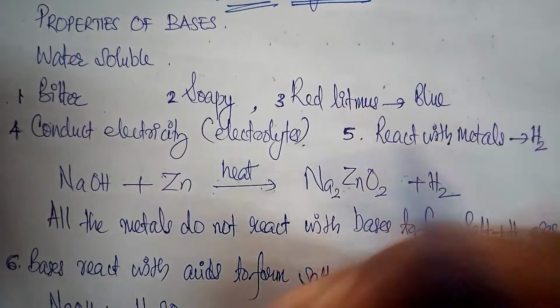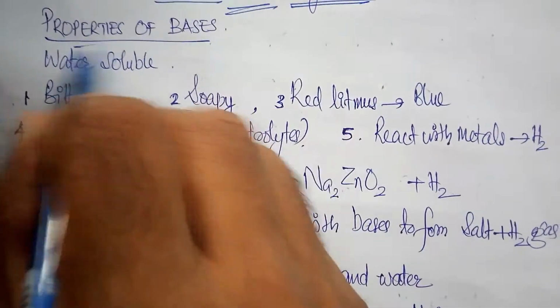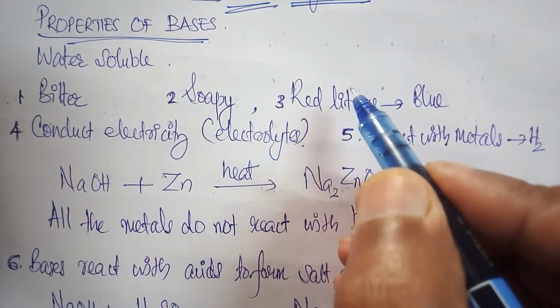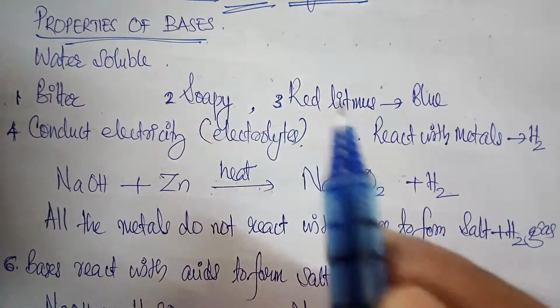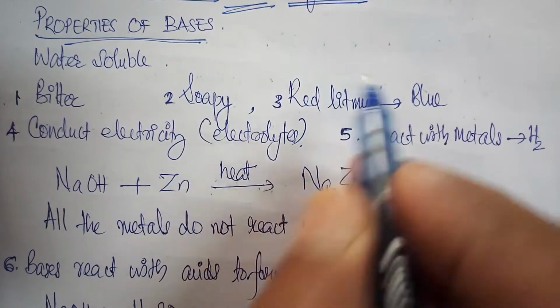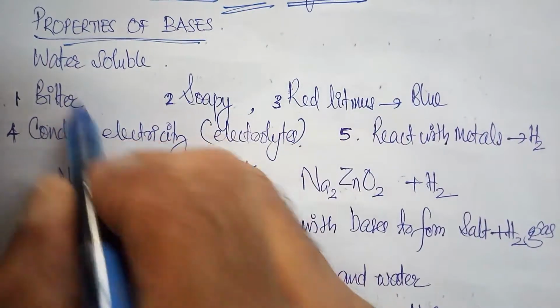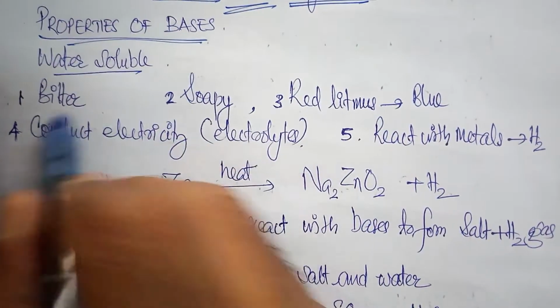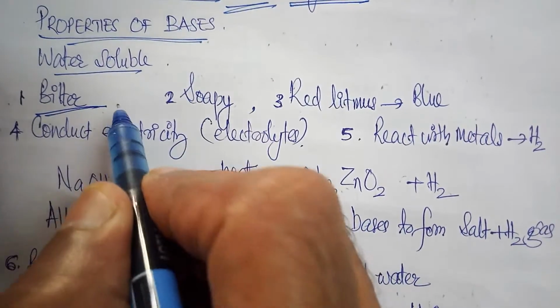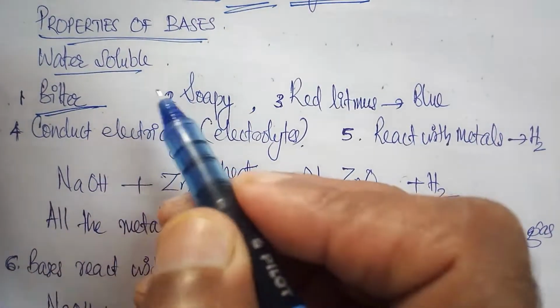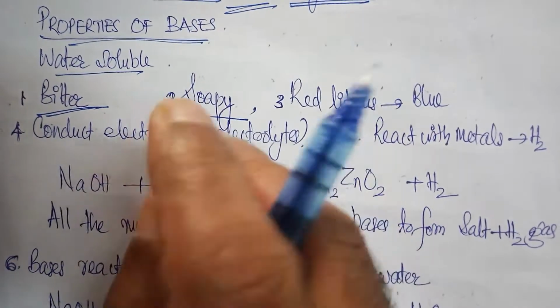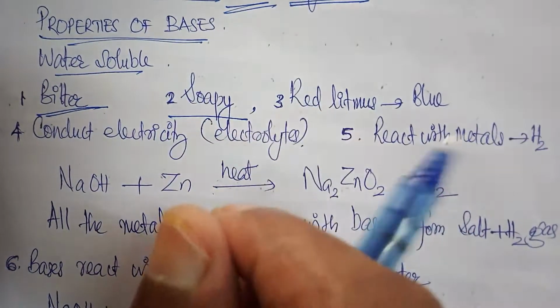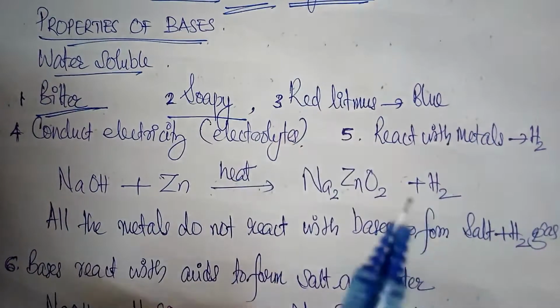Now we have to check what the properties of alkalis or bases are. The important properties of water-soluble bases or alkalis are: bases are bitter in taste, which we have referred to earlier, and to the touch they are like soap, a soapy or slippery feel.